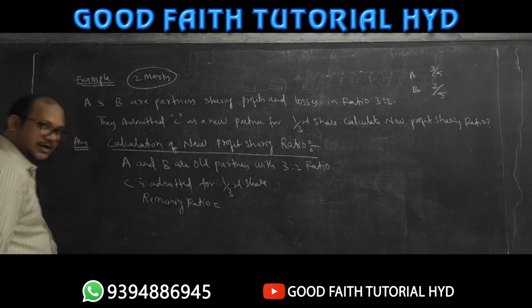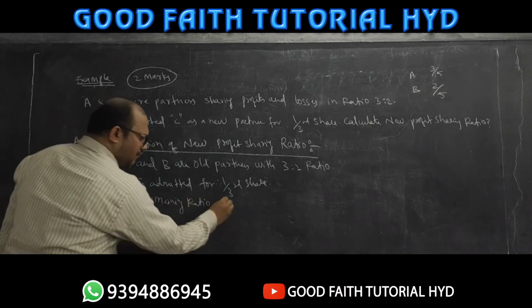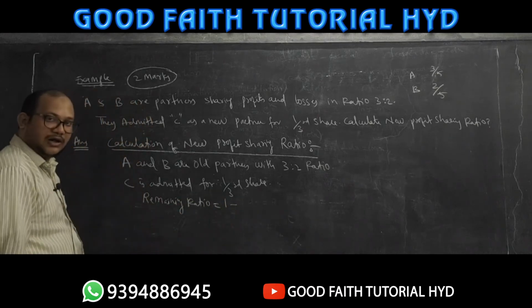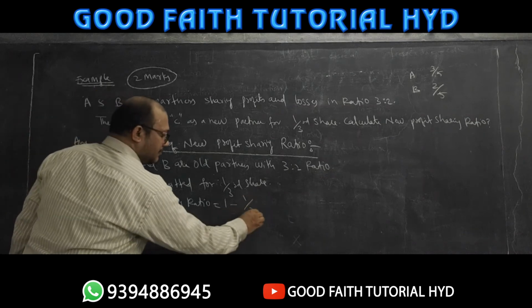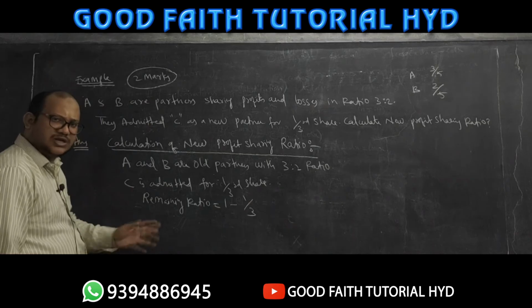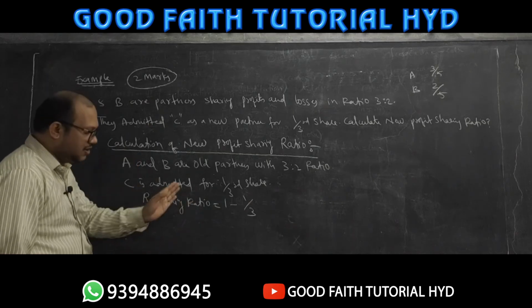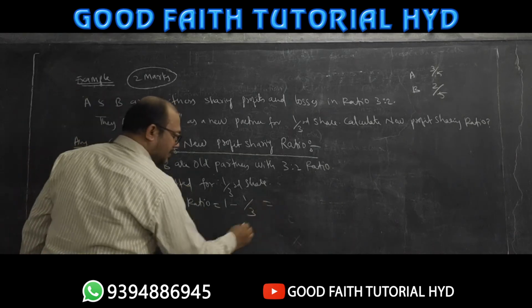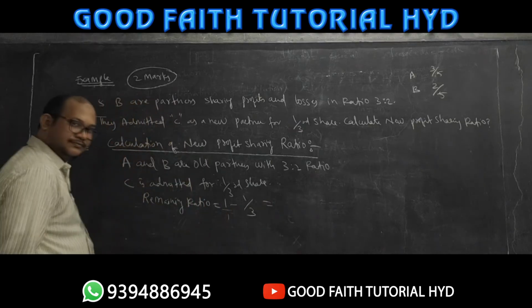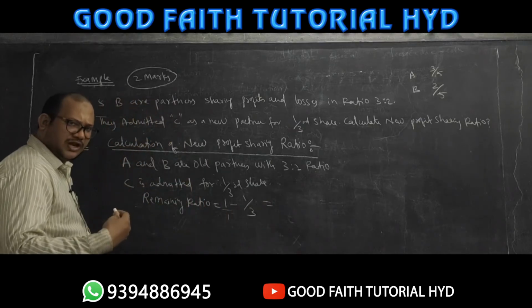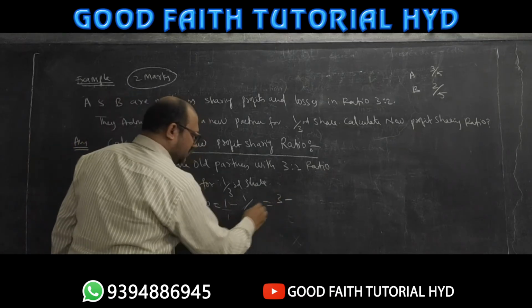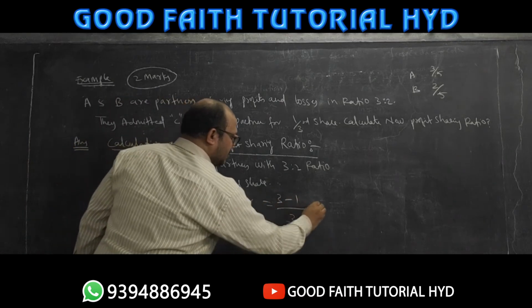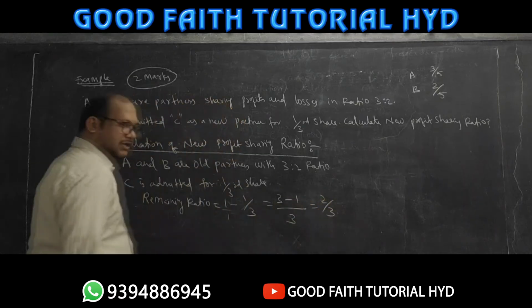ये कैसा निकालते सर? It is like a formula, you remember, 1 minus the share of new partner. नया पार्टनर कौन है? C. उसको कितना शेयर दे रहे अपन? 1/3. In every problem you have to do in this way only. 1 minus the share of new partner. 1 minus 1/3 is how much sir? See here nothing is there, you can write 1. 1 के नीचे डिवाइड में कुछ भी देना तो 1 लेते हैं उसके ऊपर, क्रॉस मल्टीप्लाई. 3 1s are 3 minus 1 1s are 1 divided by 3. 3 minus 1 how much? 2/3. That is the remaining ratio.